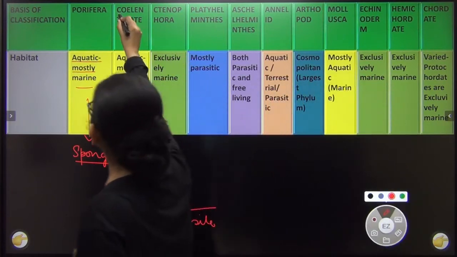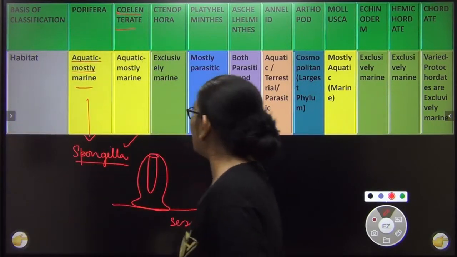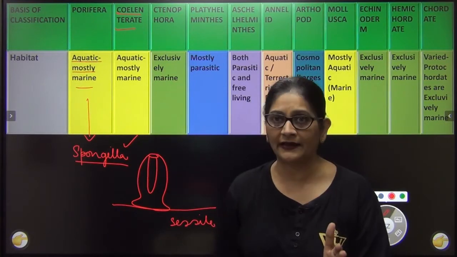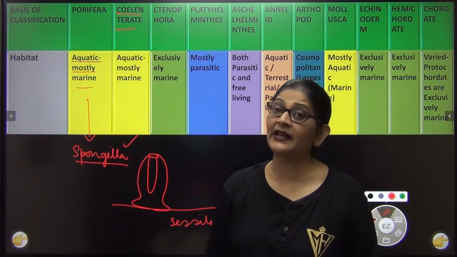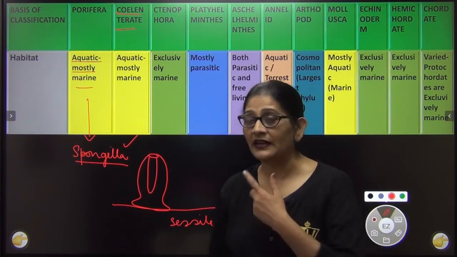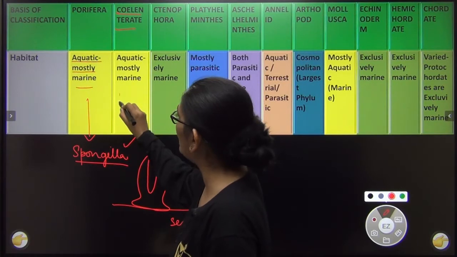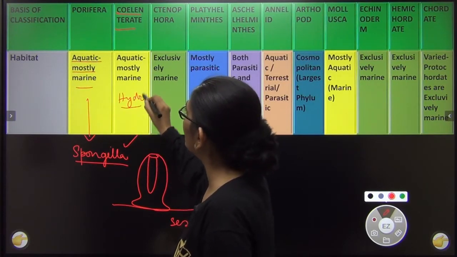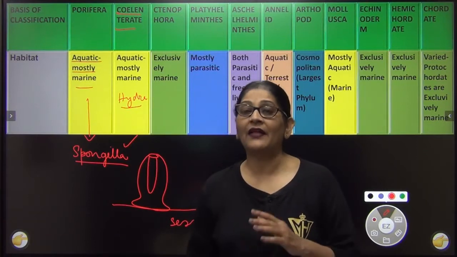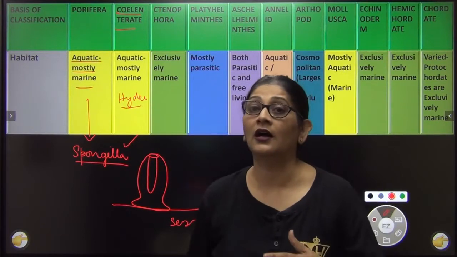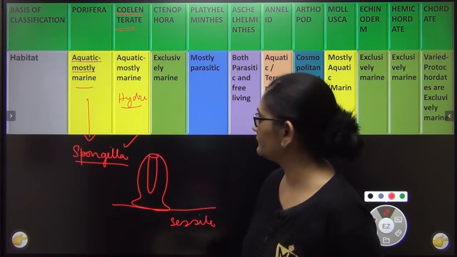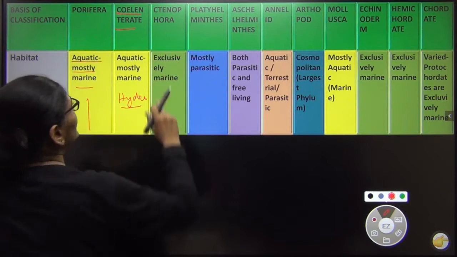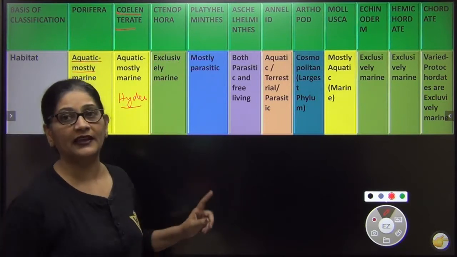Now let us come next to coelenterates. Coelenterates are also mostly aquatic and mostly marine. Some are freshwater. I can give you one freshwater example, Hydra. You know that Hydra is the most popular coelenterate about which you know, and it is freshwater. Okay, that makes two. I have told you about them.